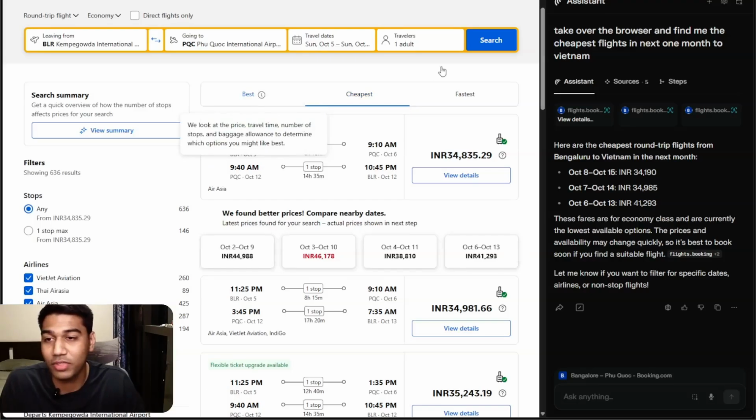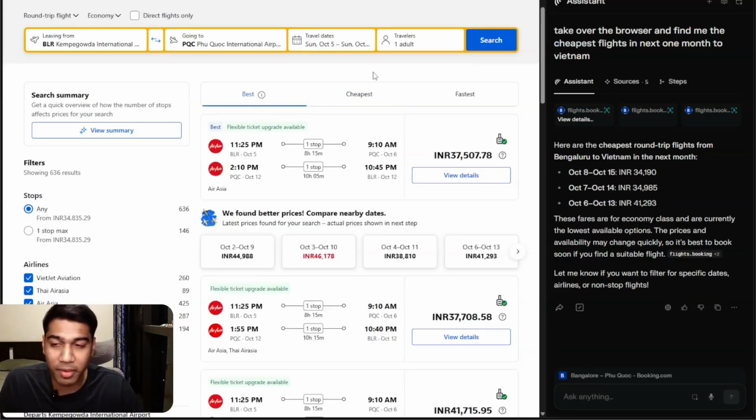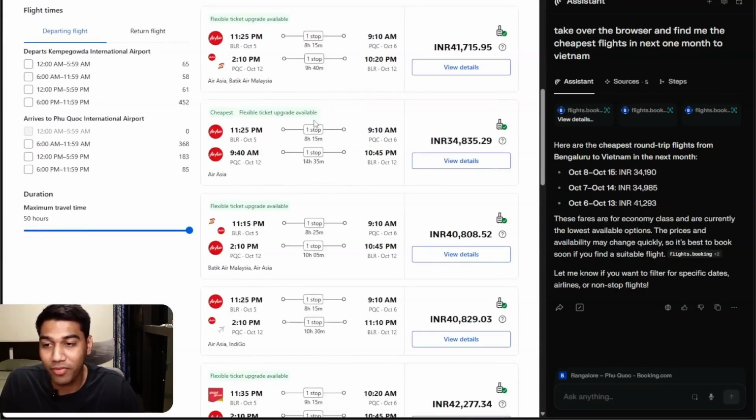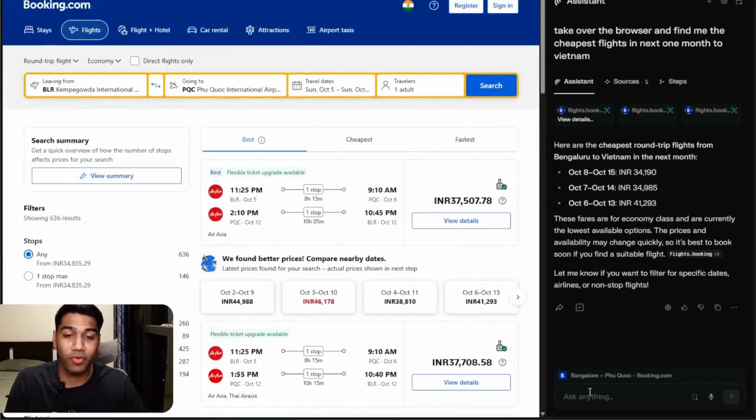You can obviously choose the best one, pay a bit more, and say not a lot of difference, but you can see different kinds of flights that are available, and it can take over for that. It can also do a bit more stuff. You can take your itinerary plan and plug that in and everything else. So the idea that an assistant can take over your browser is just cool.